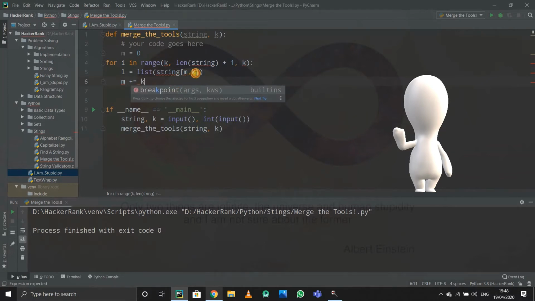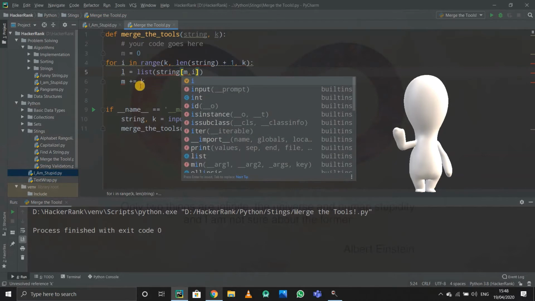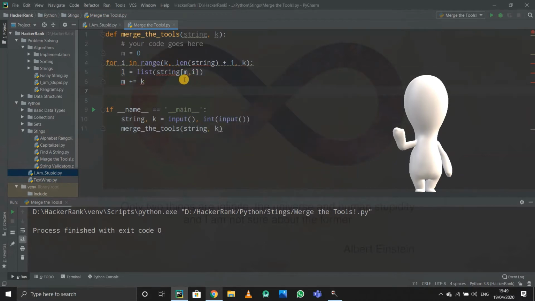And this is up to i, it is a list. m is 0 up to k, because i started from k. Then m will become k, because 0 plus k equals k, and i will again be incremented by k. In this way it will continue itself. So I have written i here and not k.